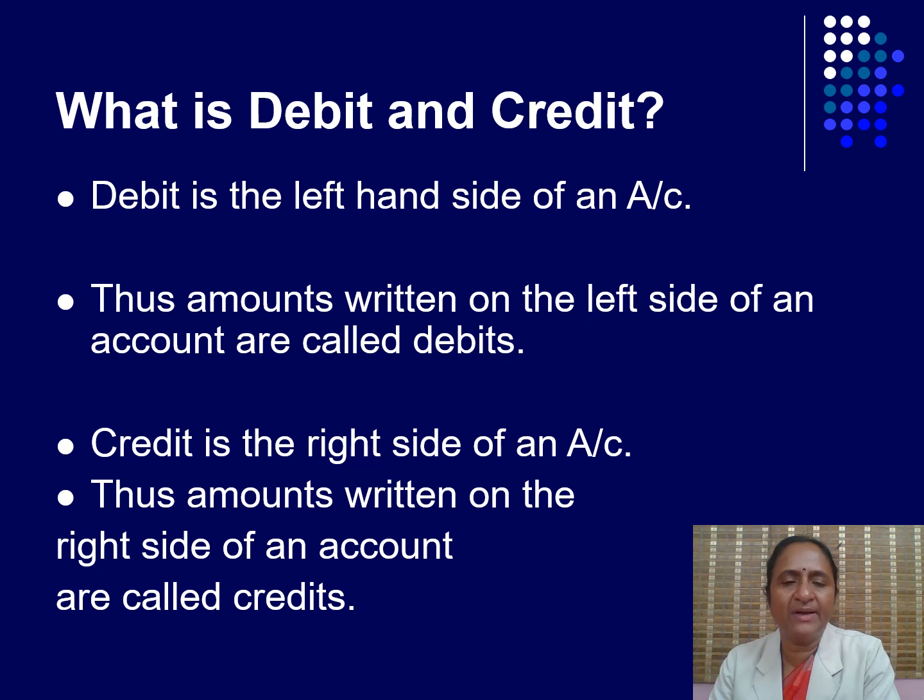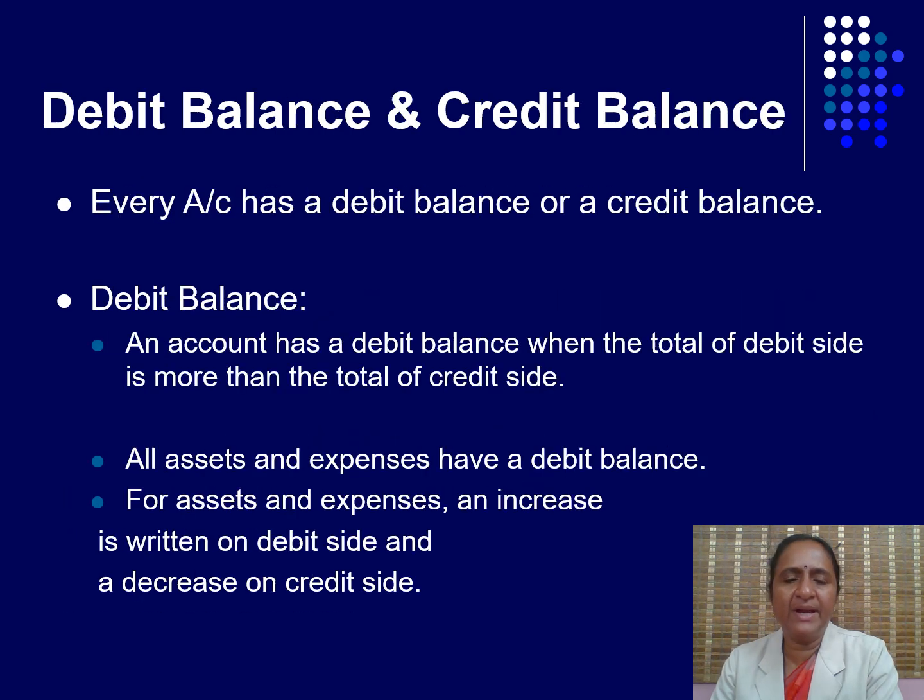What is debit and credit? Debit is the left hand side of an account. The amounts written on the left side of an account are called debits. Credit is the right side of an account. The amounts written on the right side of an account are called credits. Debit balance and credit balance. Every account has a debit balance or a credit balance.